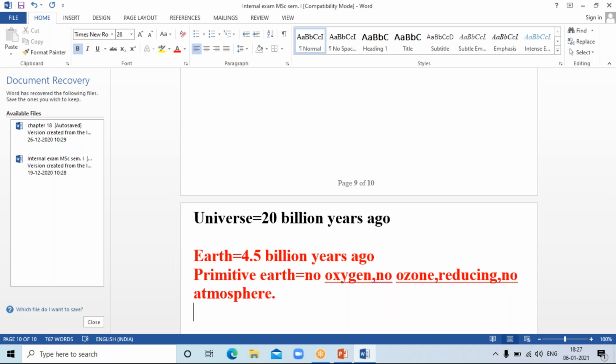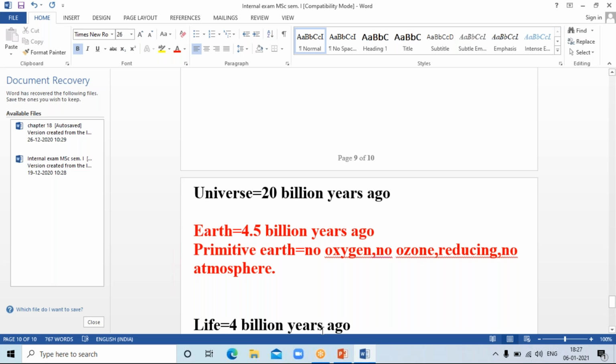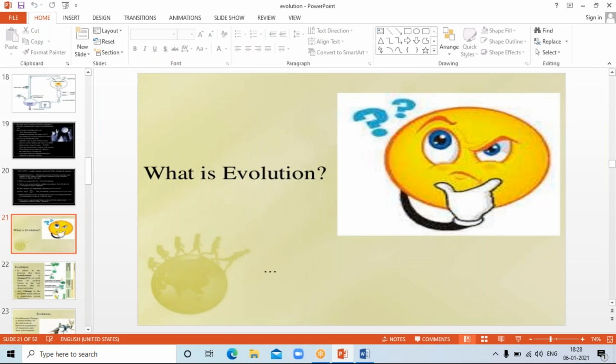Okay, then life arises after the formation of earth. After the formation of earth, about 0.5 billion years later, life arises. Life arose almost 4 billion years ago and earth formed 4.5. So the gap between the formation of earth and life is about half a billion years. Okay, earth formed 4.5 billion years ago, life arose 4 billion years ago. This is all about the origin of life.